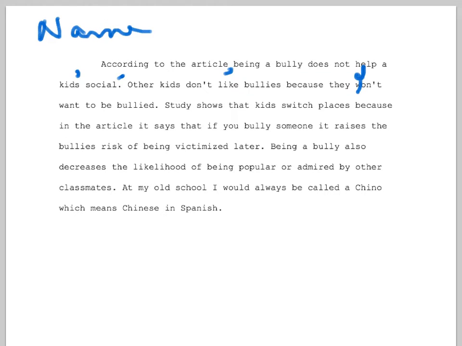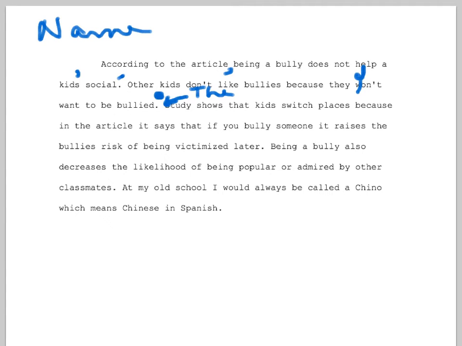All right, that's absolutely true. The article says it, but can you give me one more sentence right here that explains how the article says it? So find a spot in the article that you can point to as evidence. All right, let's put in a transition word here, just so that I know you're onto your very next example. So, in addition, or furthermore, or also, the study, so add the words the study shows that kids switch places